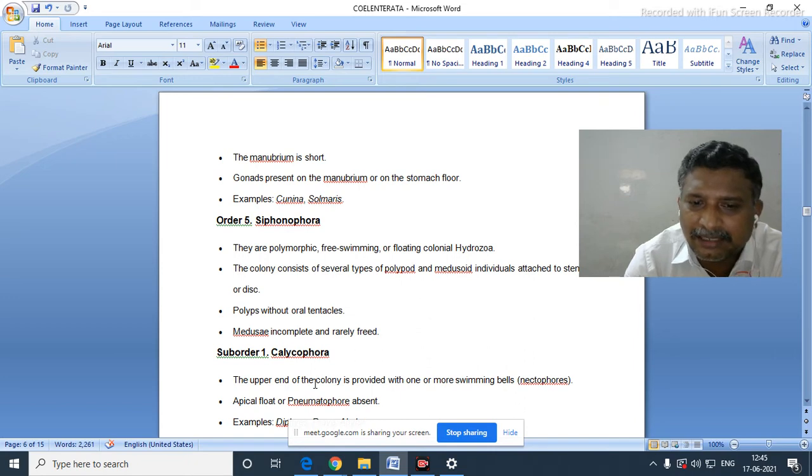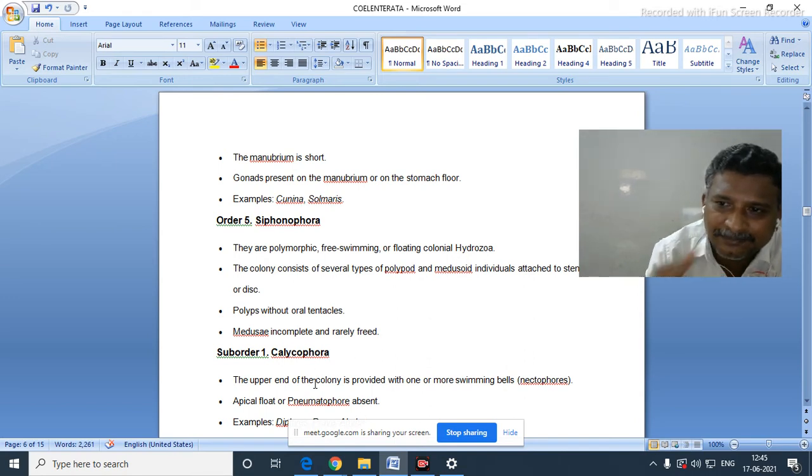Okay, pneumatophore is completely absent. Why is the pneumatophore absent in these organisms? Tell me. Pneumatophore is absent. Why?